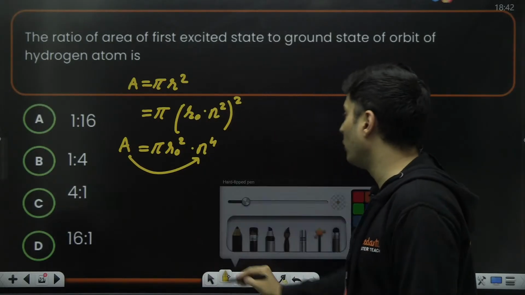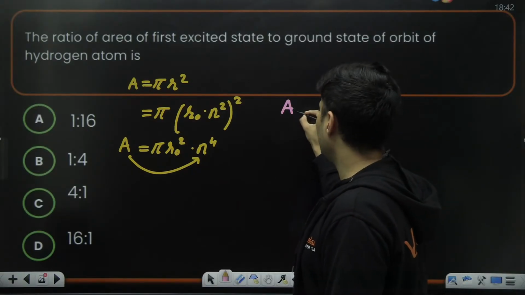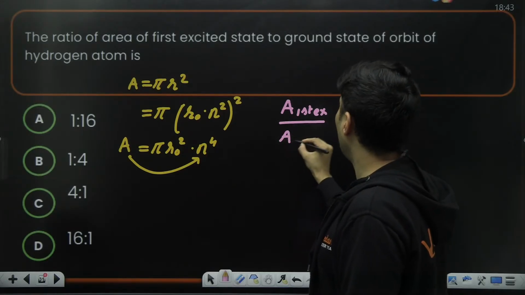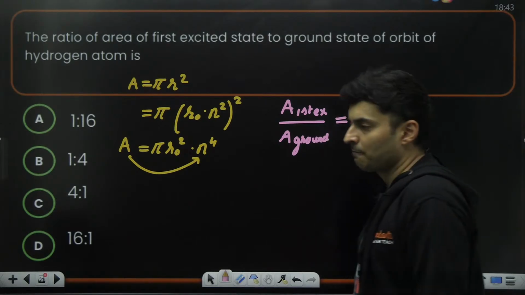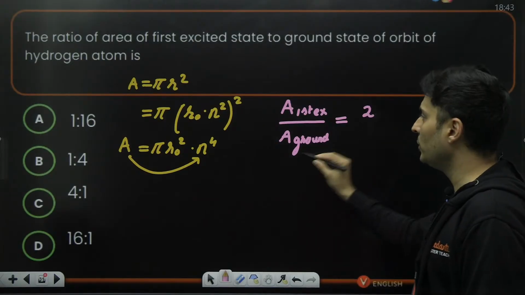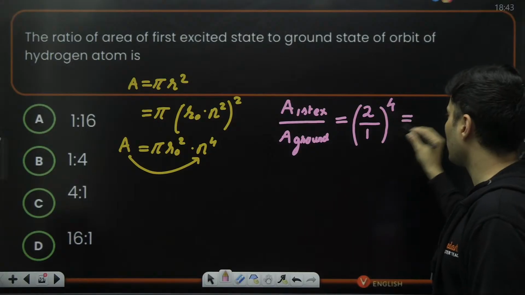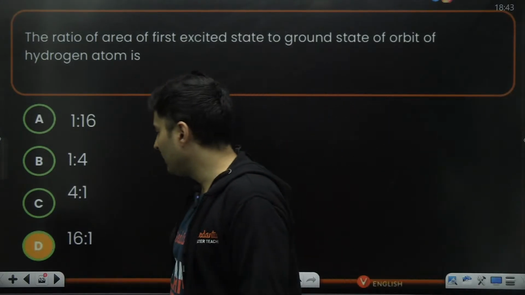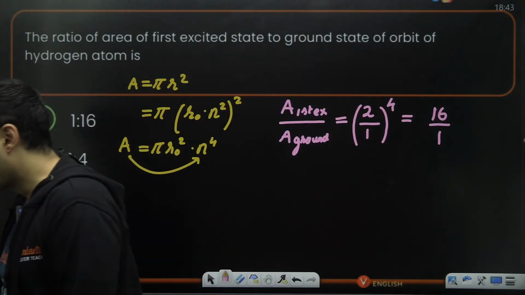Let's find out the ratio: area of the first excited state upon area of the ground state of the electron. First excited state means n is 2, ground state means n is 1. So this whole thing raised to 4. 2 raised to 4 is 16, so 16 by 1, which means option D. Yes, it is the correct answer. Yep, D, not B.